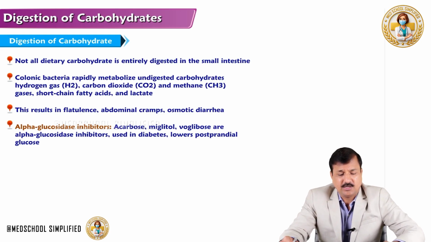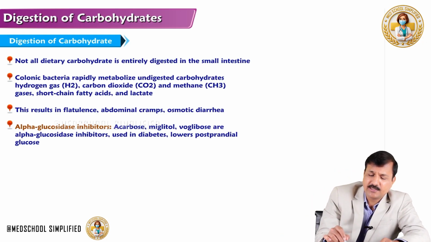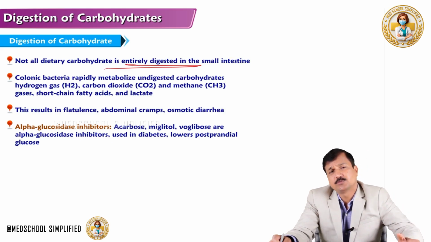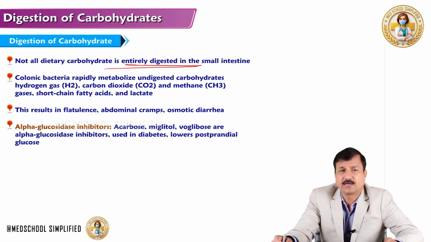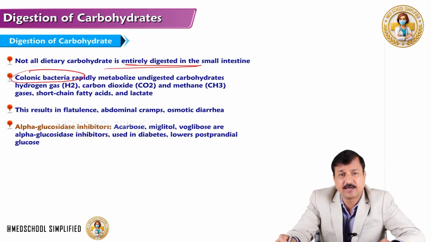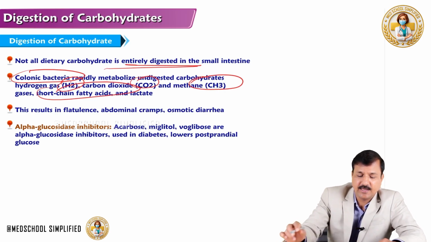Now what about carbohydrates that are not digested in the small intestine? Because not all carbohydrates are entirely digested in the small intestine. Some of the carbohydrate which moves into the colon without being completely digested will be taken care of by colonic bacteria. They will ferment all these undigested carbohydrates into hydrogen gas, carbon dioxide, methane gas, short chain fatty acids.